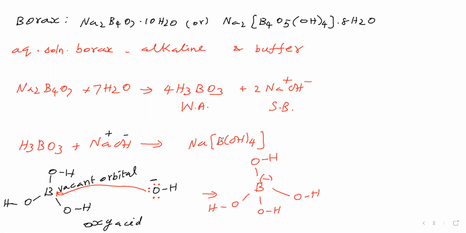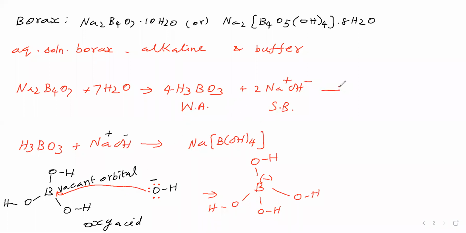Now, in the formation of salt, this OH minus has contributed an electron pair. Therefore, this is a Lewis base. This boron has gained a lone pair. Therefore, it is a Lewis acid. This H3BO3 is acting as a Lewis acid, and OH minus is acting as a Lewis base. Now salt is produced.